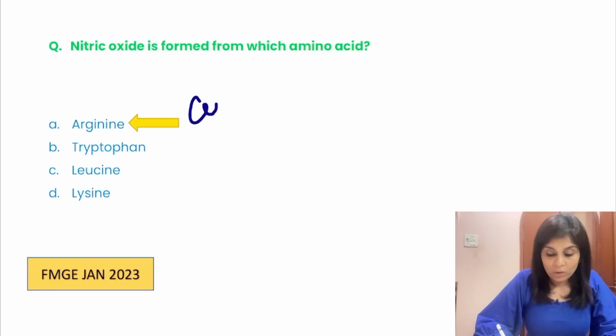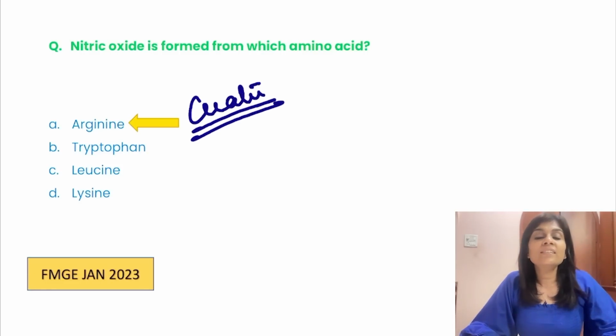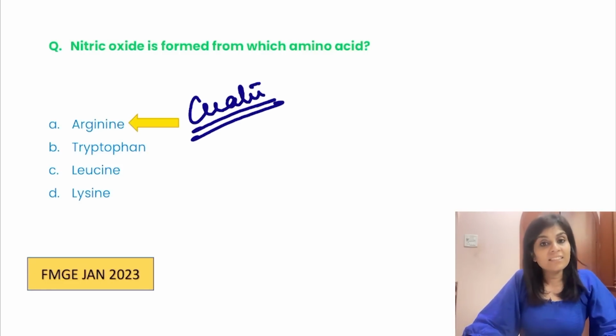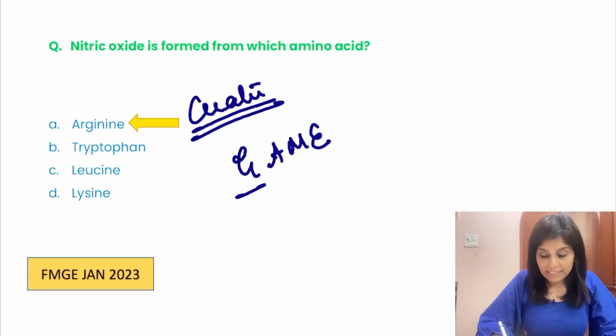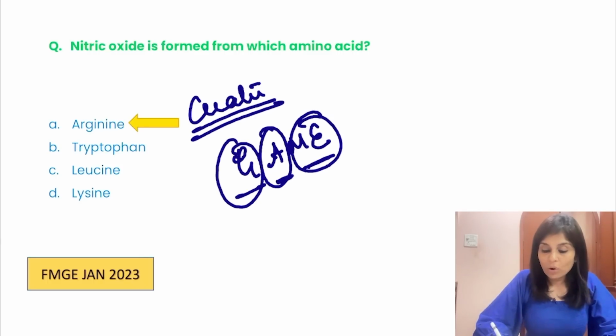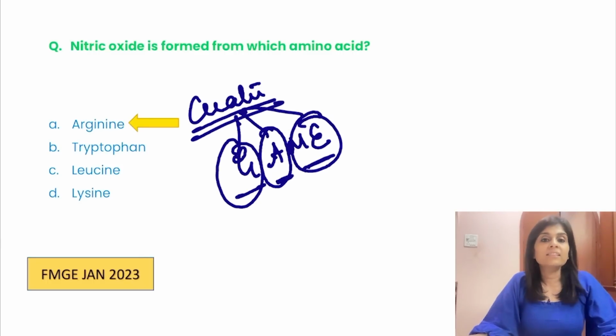Okay, so as far as creatine is concerned, they can ask you what are the amino acids that are necessary for creatine synthesis. You can remember that using a mnemonic, GAME. What does GAME stand for? Glycine, arginine, methionine. So glycine, arginine and methionine are all necessary for creatine synthesis.